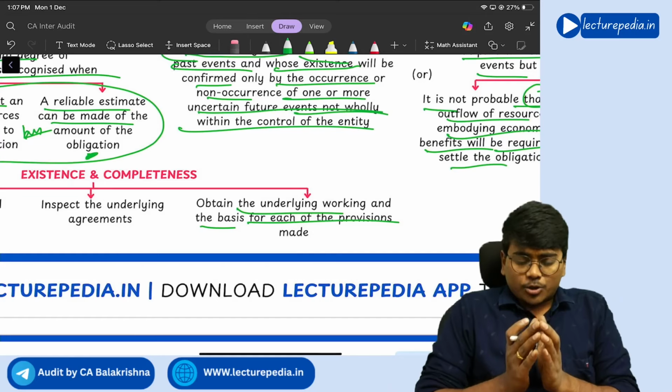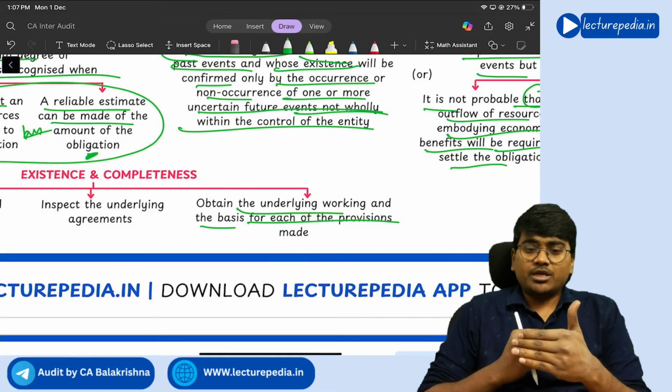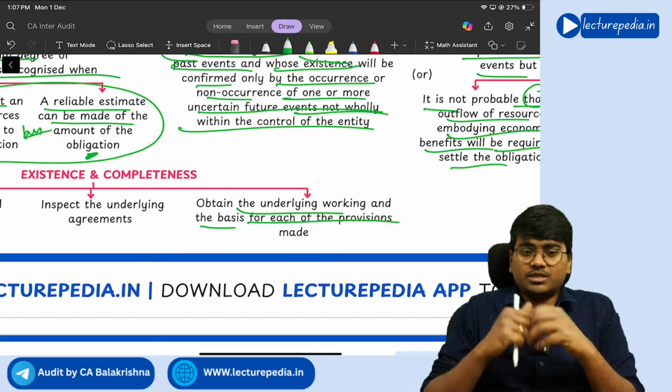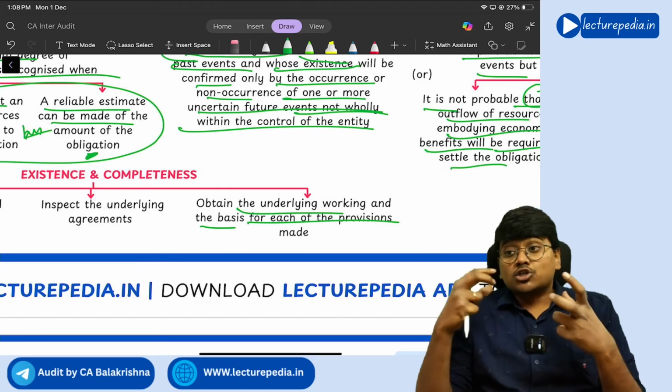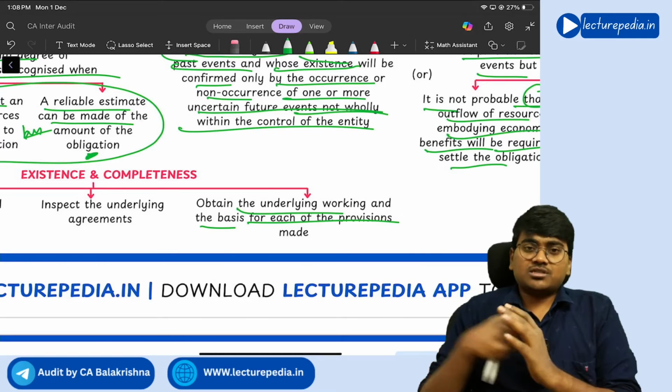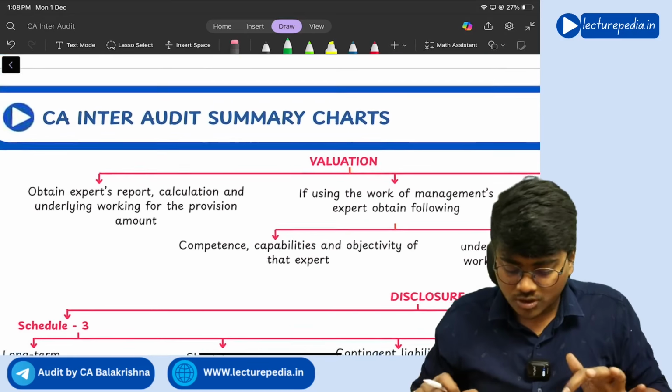See, for provisions there will be calculations involved, like gratuity provision and income tax provision. There will be separate calculation sheets. So you need to ask the company to provide that calculation sheet with respect to all the provisions that the company has made in the books of accounts.